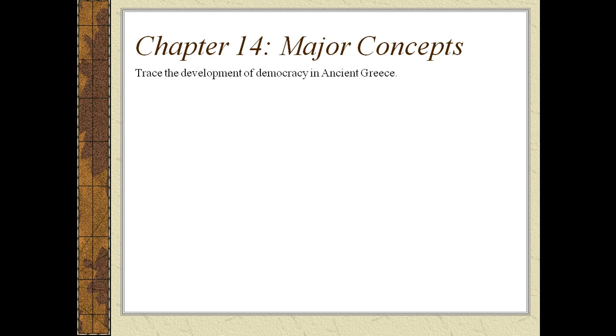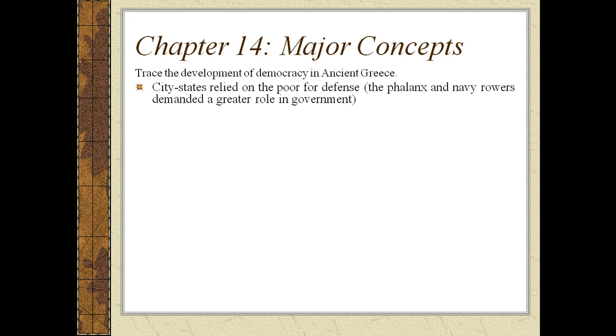The next question is trace the development of democracy, and specifically in ancient Greece, but specifically Athens. And first, city-states relied on the poor for defense, and so that was the phalanx and navy rowers, and as they defended their city-states, they demanded a greater role in government. The next is owning slaves gave citizens time to participate in government.